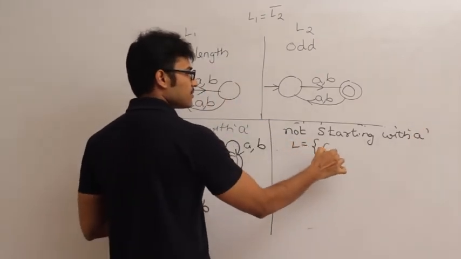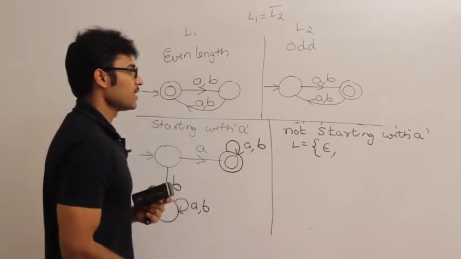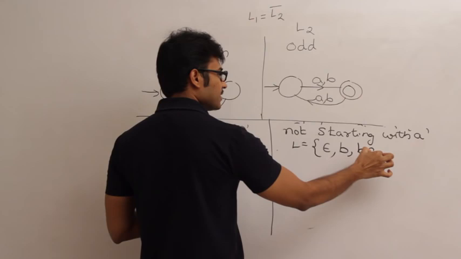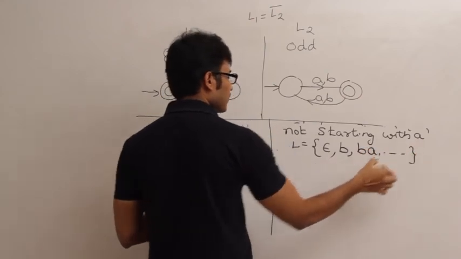Language even contains epsilon because epsilon does not start with A, and language contains B, and language contains anything that starts with B, and so on, right?